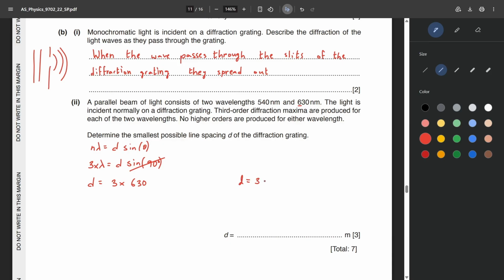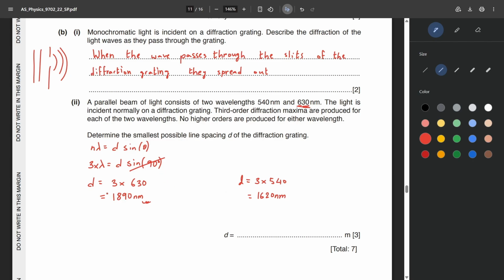D is 3 times 540 nanometers in another scenario. 3 times 630 gives us 1890 nanometers, and in this case D is 1620 nanometers. Right, now from these two lengths, if we have a line spacing of 1890, we get a third order diffraction maxima for the 630 nanometer wavelength of light.